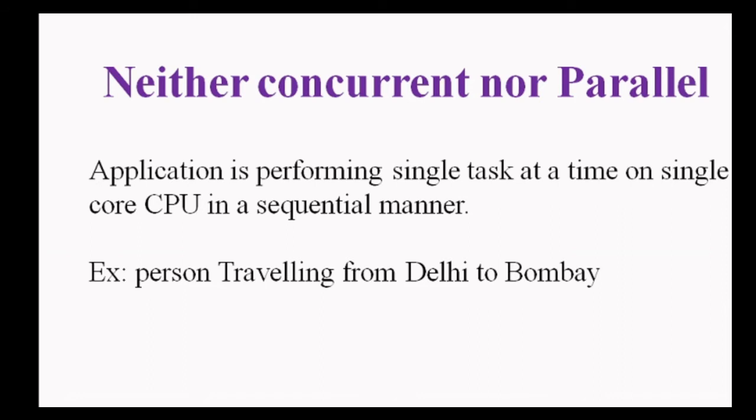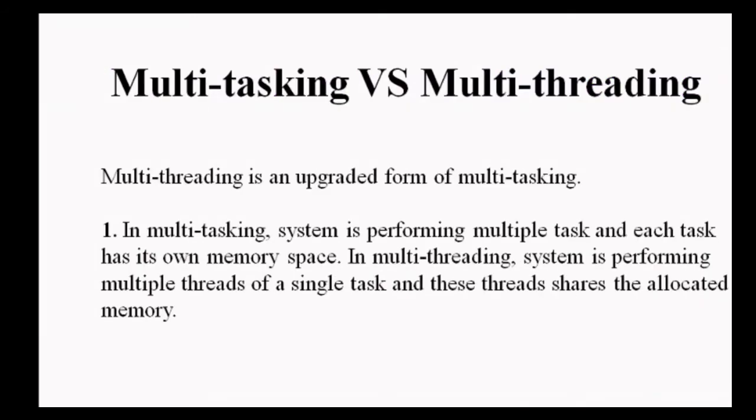While talking about concurrency, we saw that concurrency is achieved by multithreading and multitasking. Now we'll see what is the difference between multitasking and multithreading. Multithreading is an upgraded form of multitasking. In multitasking, the system is performing multiple tasks and each task has its own memory space. But in multithreading, the system is performing multiple threads of a single task. Basically, multitasking is dedicated to a complete process, but multithreading is dedicated to different parts of a complete process. That's why we say that multithreading is an upgraded form of multitasking.